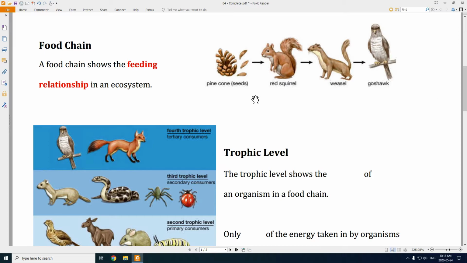Now, this is also the order that the energy goes, right? Because the tree absorbs the sunlight and brings in the energy by making glucose, which is in the seeds. The squirrel then eats the seeds and gets its sugar from that. The weasel then eats the squirrel and gets its sugar, its energy, from that. And the hawk eventually eats the weasel and gets its energy from that. And when the hawk then dies, the decomposers would break that down and they would get their energy from that.